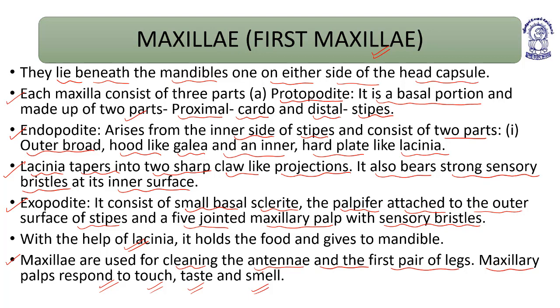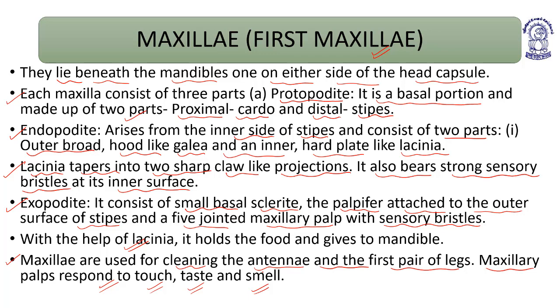Okay, so the first maxillae have three parts: protopodite, endopodite, and exopodite. The protopodite is the basal portion of the maxilla, and it has two parts: the proximal cardo and the distal stipes. The endopodite arises from the inner part of the stipes, and it further has two parts: the outer broad, hood-like galea, and the inner hard, plate-like lacinia. Galea is outside and lacinia is inside.